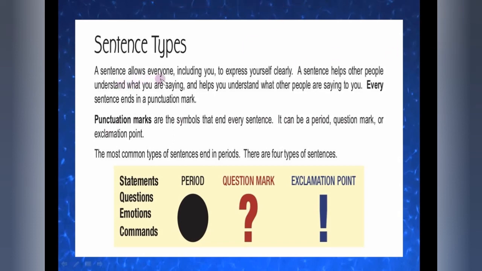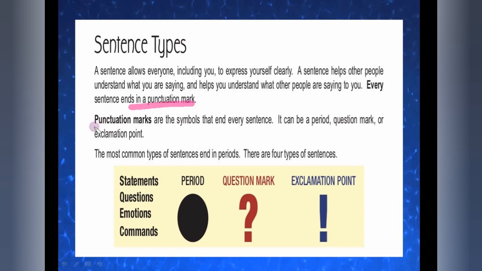A sentence allows everyone, including you, to express yourself clearly. Definitely, whatever sentence we are speaking, if we are not giving the mood of the sentence, then no one is going to understand what you want to say. So a sentence helps other people understand what you are saying and helps you understand what other people are saying to you. Every sentence ends in a punctuation mark. This punctuation mark also helps you to identify the sentence.